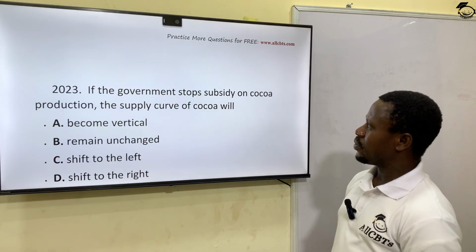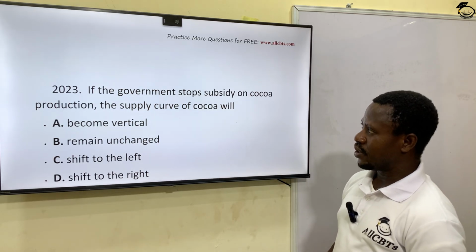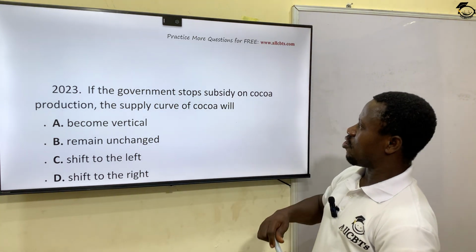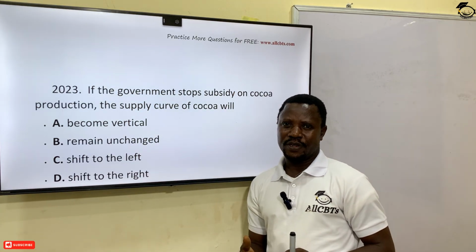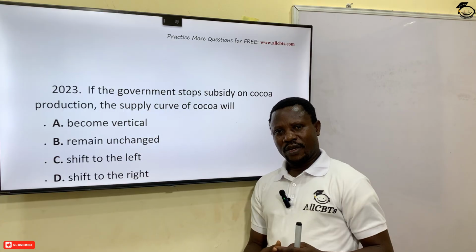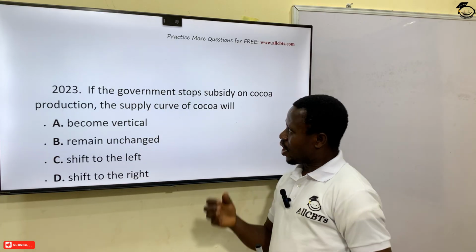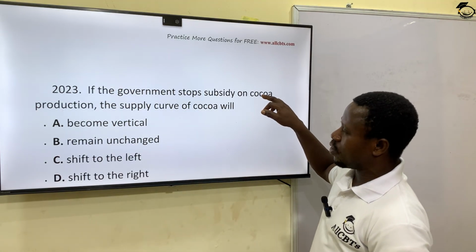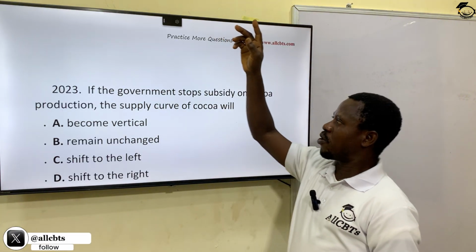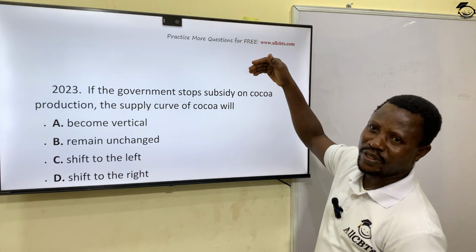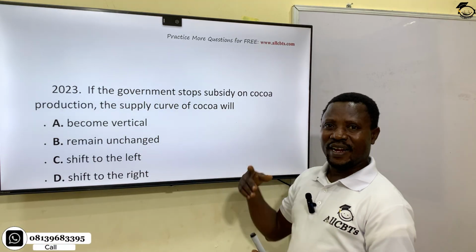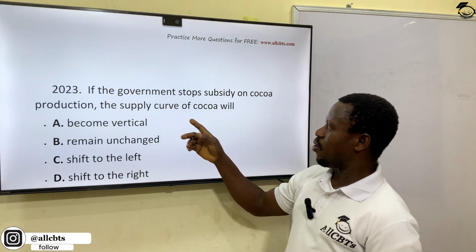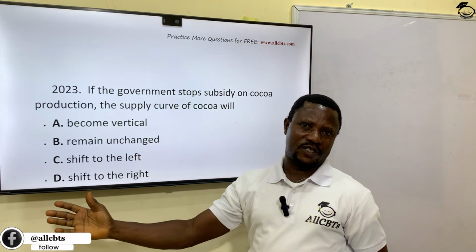If the government stops subsidy on cocoa production, the supply curve of cocoa will, now, the subsidy that government gives to farmers is to help them so as to alleviate their production costs. So when government stops or removes it, the first thing that will happen is that the production cost of cocoa will shoot up. And once the cost of production is high, then the producer will produce less and also supply less. And by so doing, it might lead to scarcity eventually. You understand? So the supply curve, what will happen? It will shift to the left.